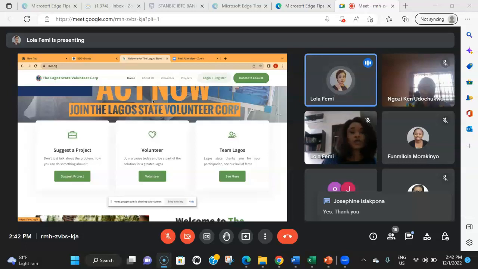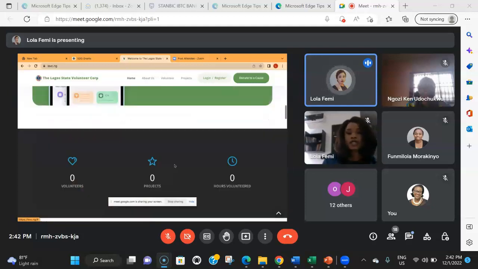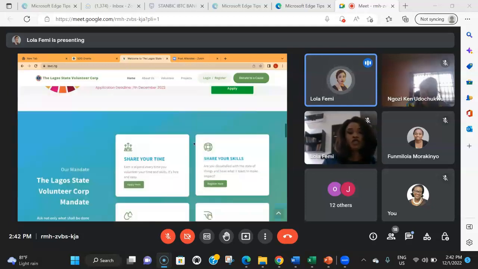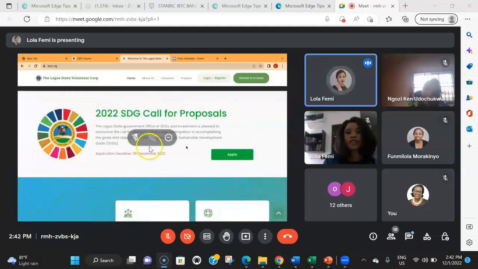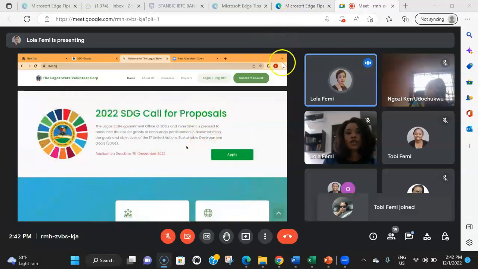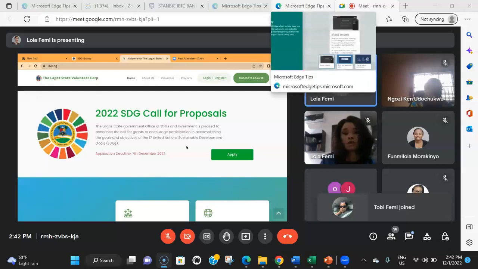Volunteers to execute projects in Lagos State. So it comes as no surprise that the application portal is in many ways connected to LSVC. If you're familiar with this, I'm sure you must have seen all of this, but if you scroll down here, this is where we have the banner for the 2022 SDG call for proposals.